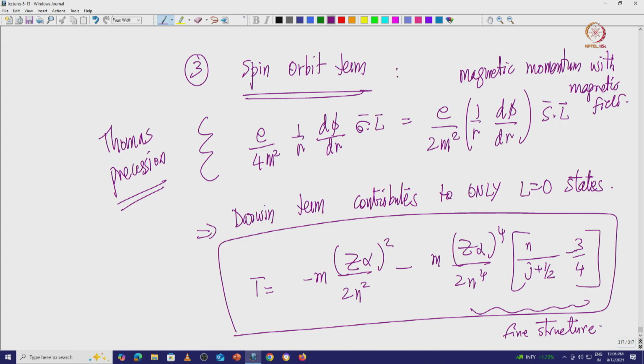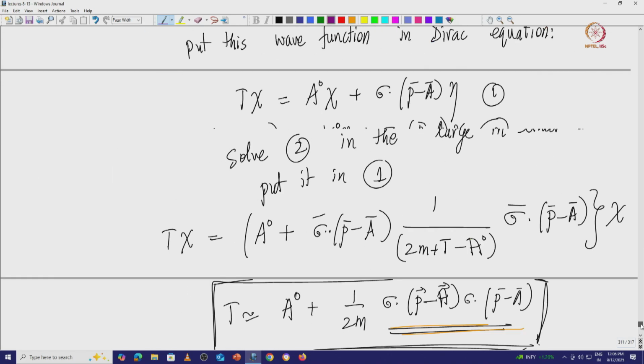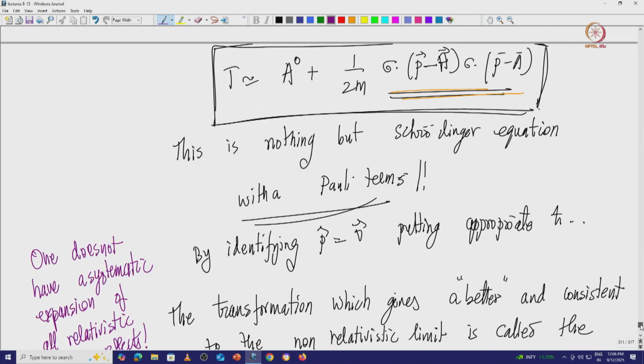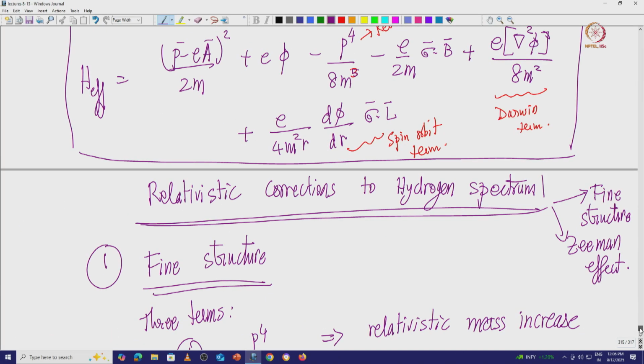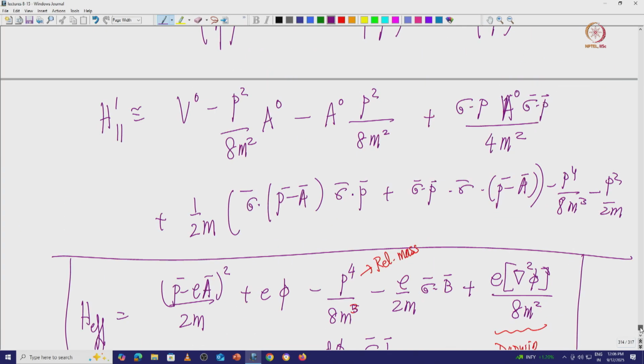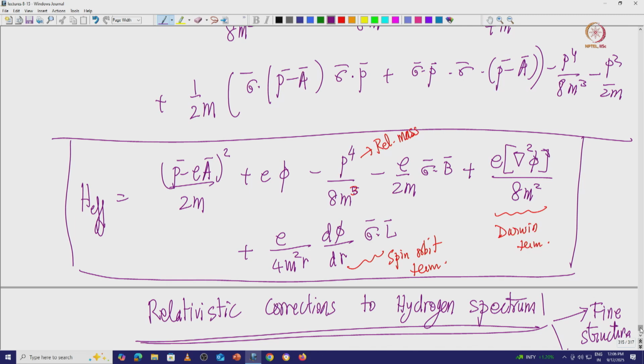Now, there is also one more term, which is your standard Zeeman effect, which we know from ordinary quantum mechanics. So, this is the sigma dot B term essentially. Sigma dot (p minus A) gives p minus A terms and B plus L, p dot A, and that gives me your Zeeman effect.